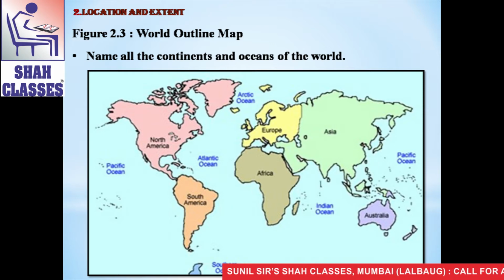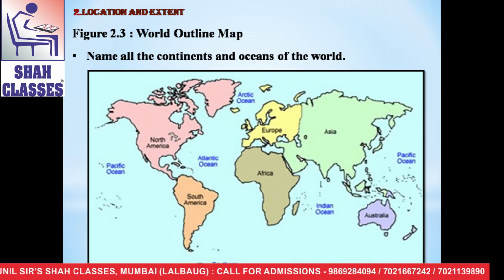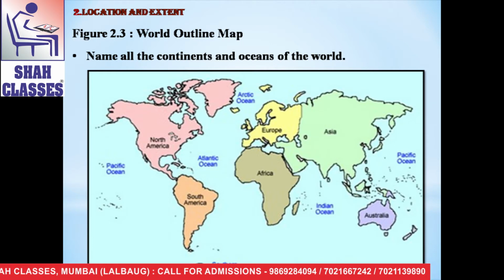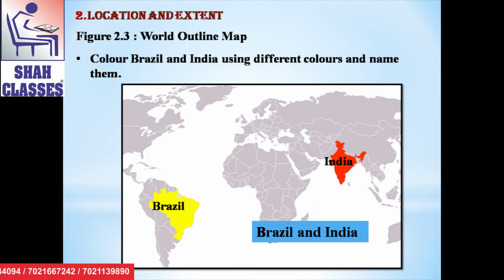Whereas the southern part of Pacific, Atlantic, and Indian Ocean is called the Southern Ocean, which is near to Antarctica continent. So fill the map of your textbook. Now the next activity is color Brazil and India using different colors and name them.